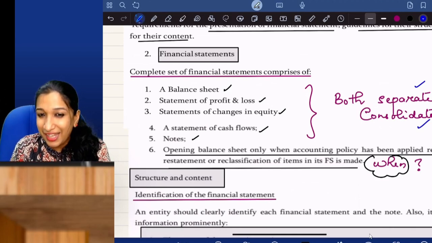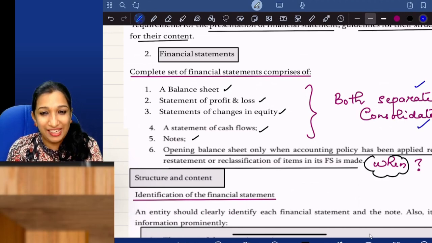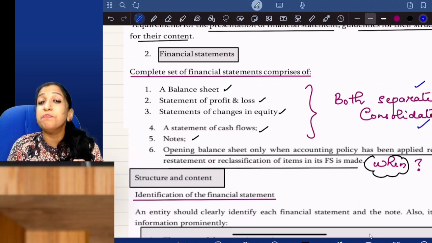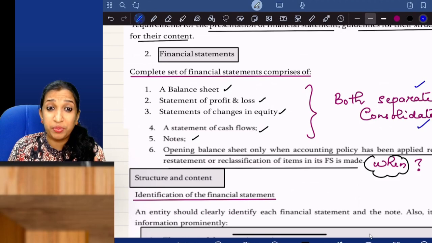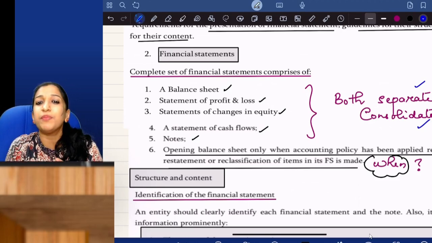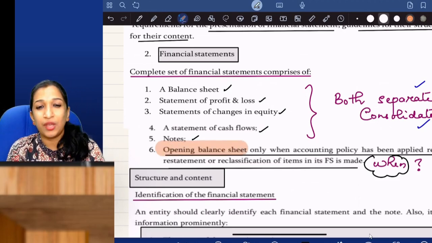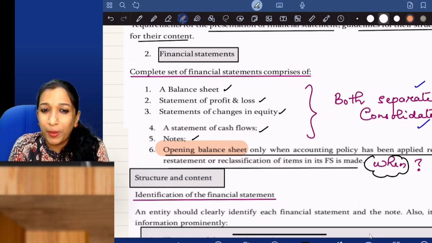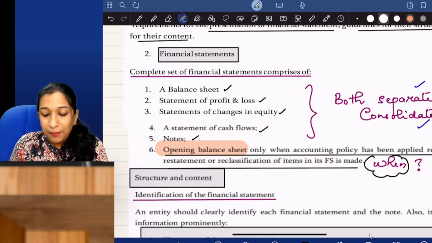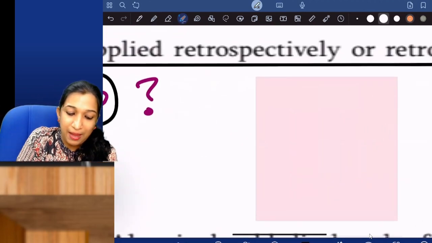What is the dedicated Ind AS for interim financial statements? Ind AS 34, right? And a complete set of financial statements comprises a balance sheet, statement of P&L, statement of changes in equity, statement of cash flows, notes to accounts, and opening balance sheet. You have a couple of questions coming up. When do you require to prepare an opening balance sheet? When do we prepare this opening balance sheet?